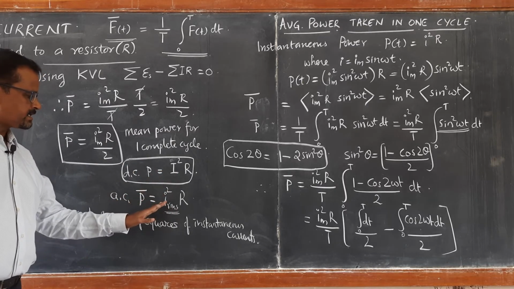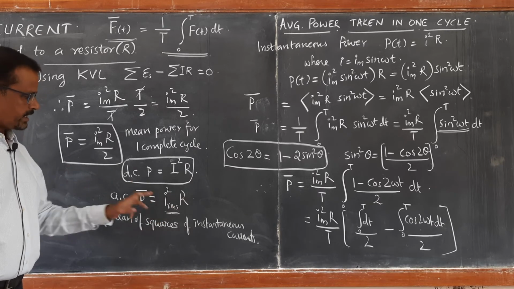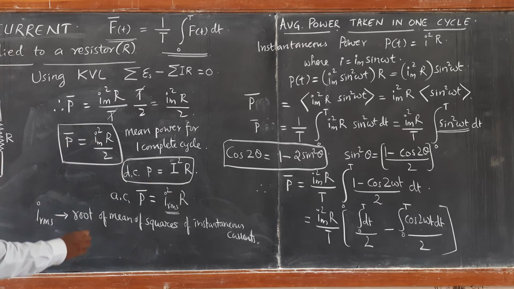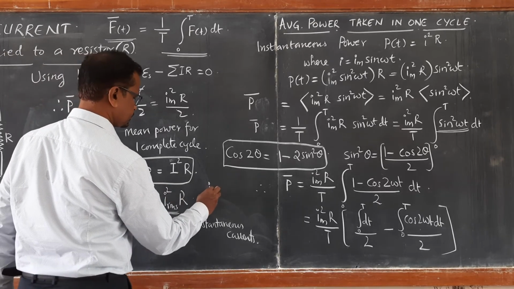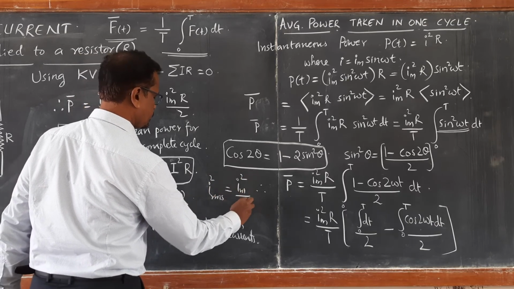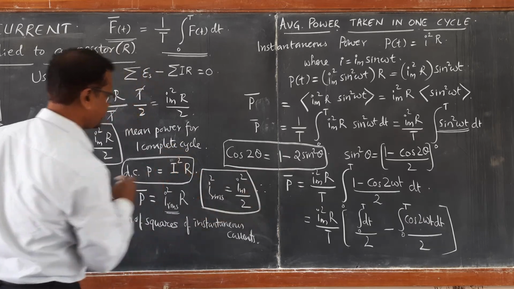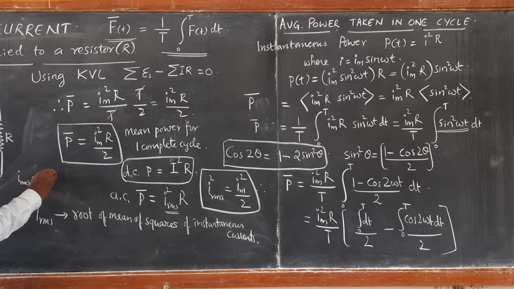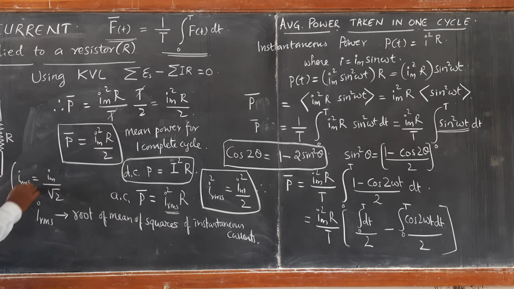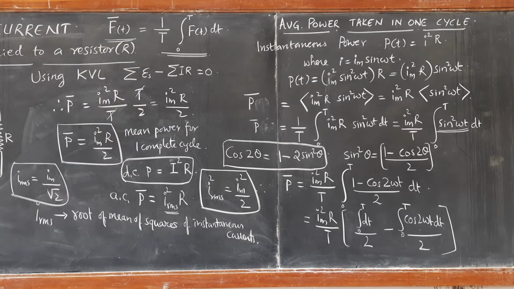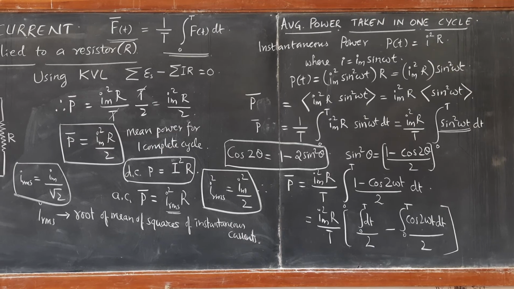So this can be expressed as I square RMS R. So that this I square RMS R is equal to Im square by 2. You can look at this, where I square RMS is equal to Im square by 2. So it means IRMS, root mean square current, is equal to Im by root 2. So this is root of mean of squares of all the currents, which can be understood very clearly with the help of a graph.